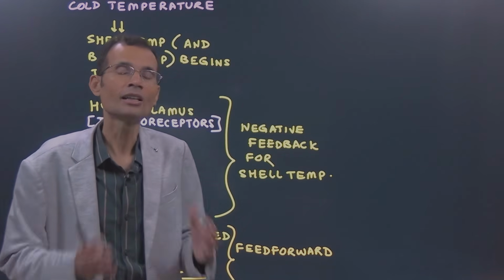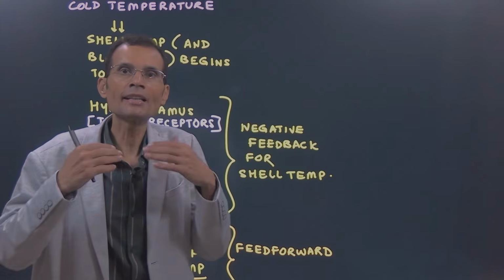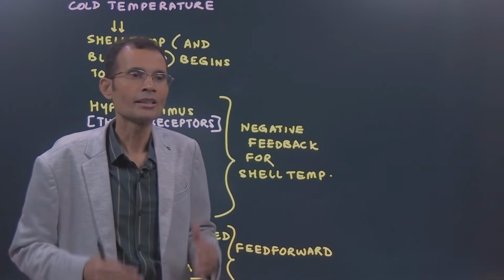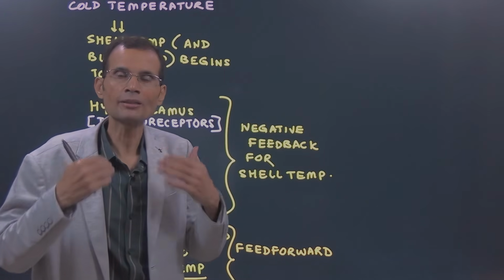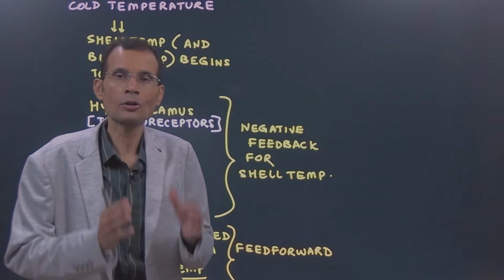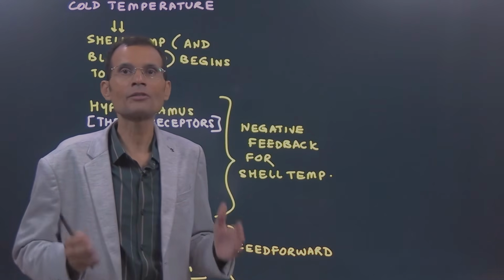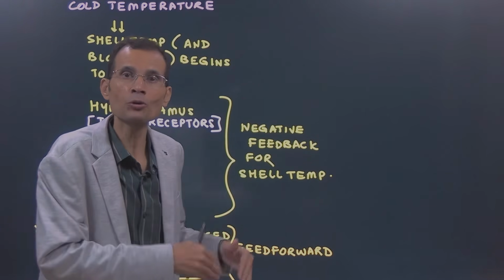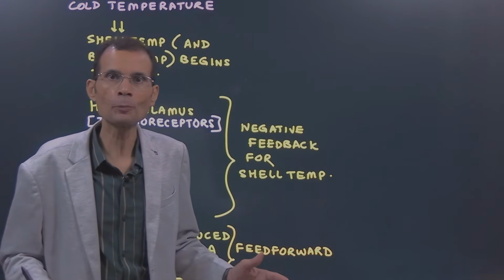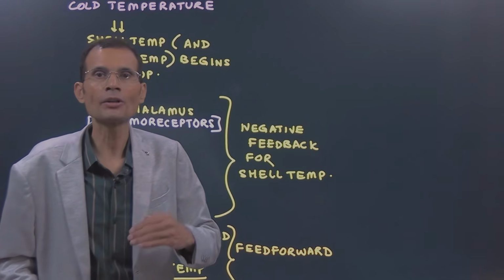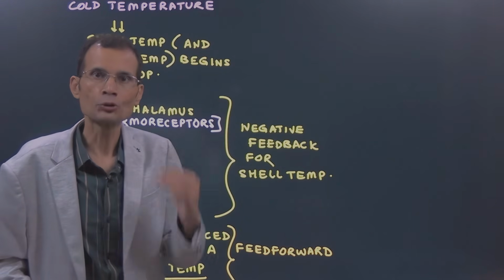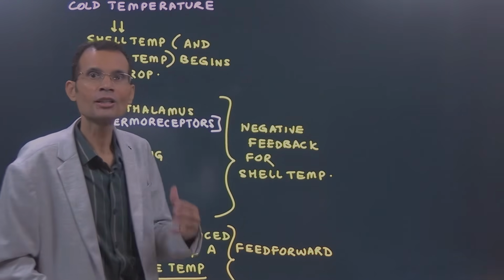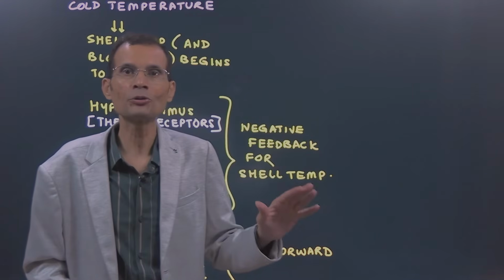We can say that it was in anticipation that now the body temperature is falling, so core temperature also will drop, and that will be disastrous to the cells' functioning, and therefore before that could occur, the shivering took place and the body temperature increased. So core temperature was not allowed to drop.